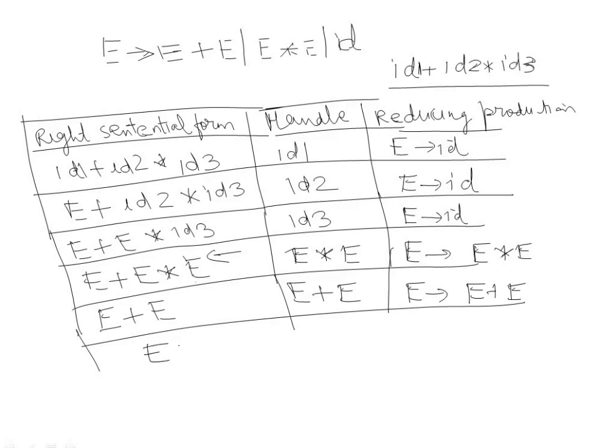If you come to the start symbol of the given grammar, then you can conclude that this string is valid. Here the handle is nothing, and you can write that this string is acceptable. So this is how the shift reduce parsing approach works, and this process in which you scan the input from left to right, try to find the handle, and perform reduction is known as handle pruning.